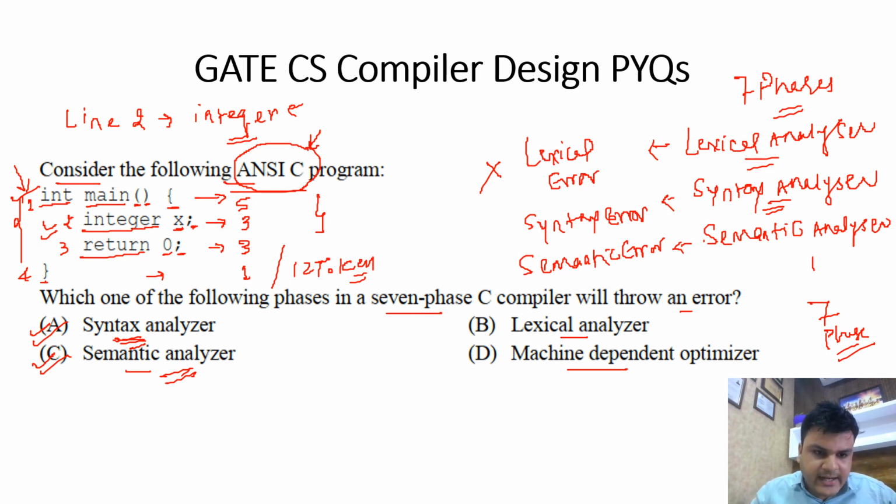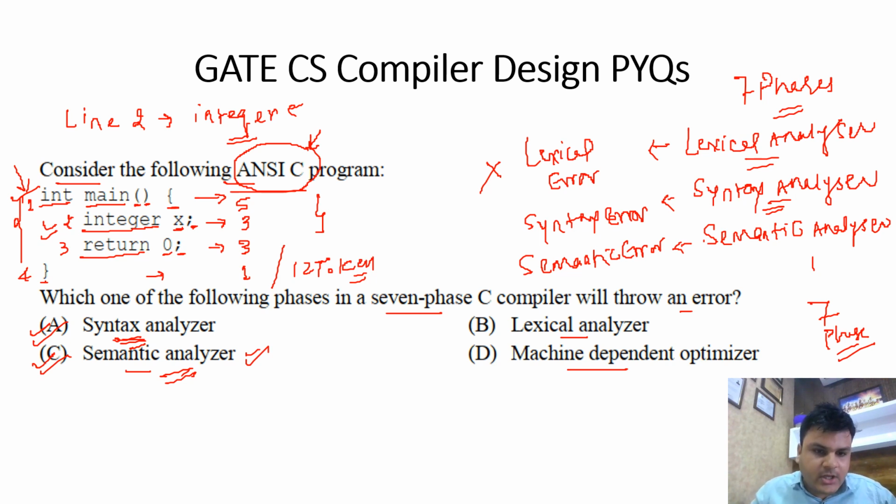Still, GATE has answered option C as the correct answer. So according to GATE, option C is the correct answer, but if you observe practically, option A is the correct answer.